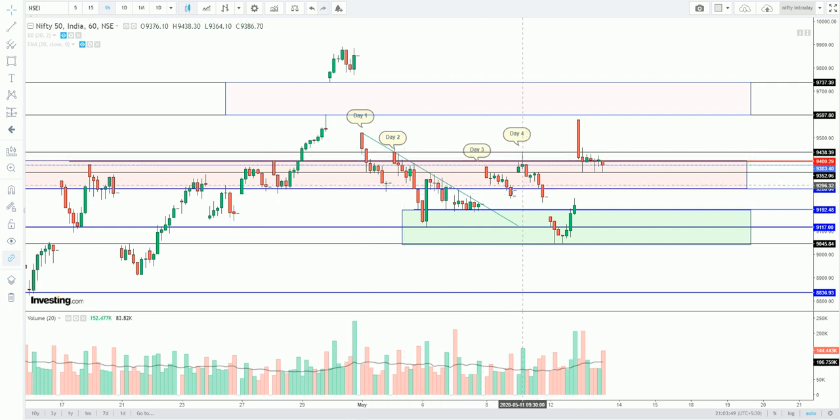All these days, this red zone has acted as a resistance, whenever the market opened gapped up. We can see that day 1, day 2, day 3, day 4, all the days were gap ups, and even today there was a gap up, but the price could not sustain and moved inside this area. Even inside this area there was selling pressure and it moved down to the next zone.